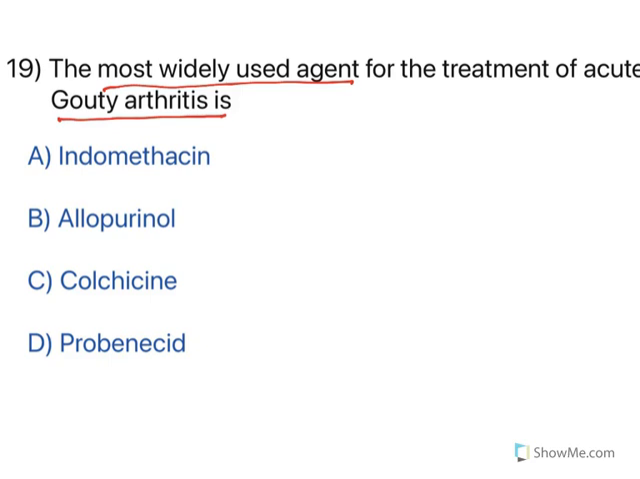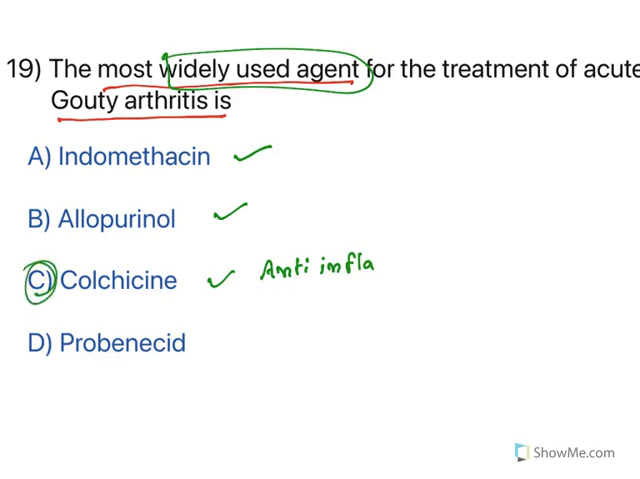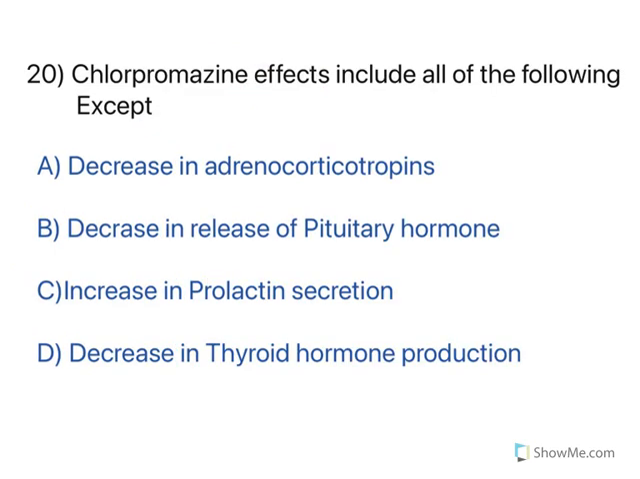Next one. Now, the most widely used agent for the treatment of acute gouty arthritis. Look at the choices. Indomethacin is also used to treat gouty arthritis. It is an NSAID. Allopurinol is a xanthine oxidase inhibitor. This is also used to treat gouty arthritis. Colchicine, an anti-inflammatory agent, is the most widely used. So this is the answer. Probenecid is a uricosuric agent which increases uric acid excretion. See, all of them can be used to treat gouty arthritis, but the most widely used one is colchicine. The reason is it has very prominent anti-inflammatory actions which will reduce pain at bone junctions. So this is the answer. Moving to the next one.